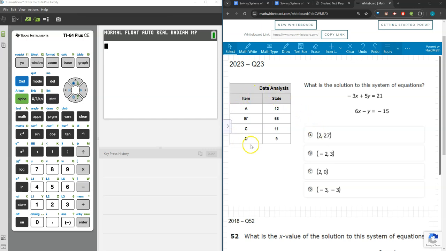If you take a look at this table over here, notice that the correct answer is B. And for the students that took this state exam, 68% of them got this question correct. Level 1, I'm really aiming for 100% of students in my class to be able to answer this type of question. So, how would we solve it?